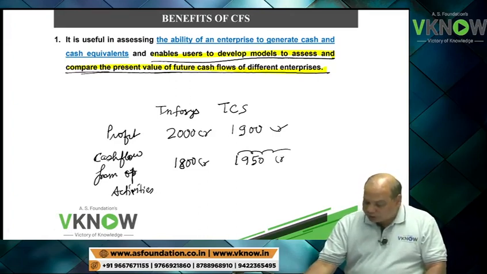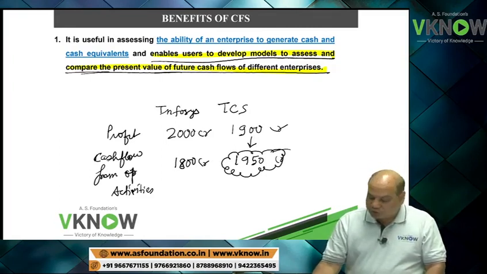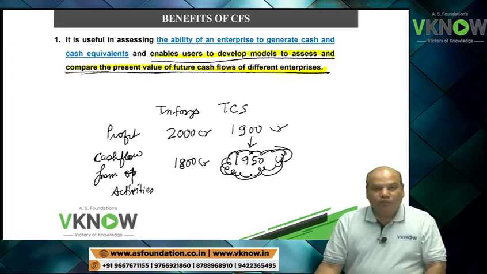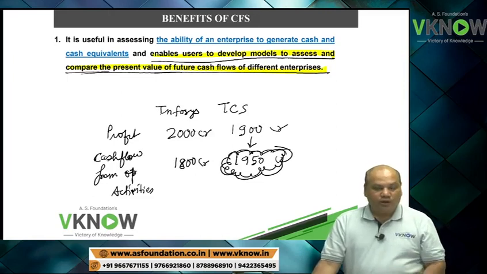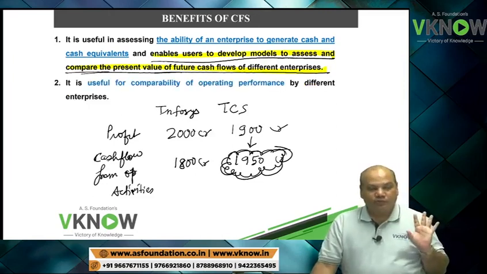So when I look at their cash flow generating ability, we find that TCS is able to generate more cash compared to Infosys. Cash is the real thing, right? So nowadays analysts will not only look at the profit figure, they will also look at the cash flow generating ability to compare the two firms.